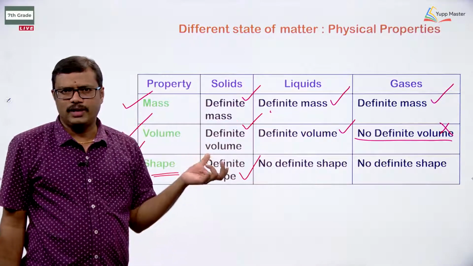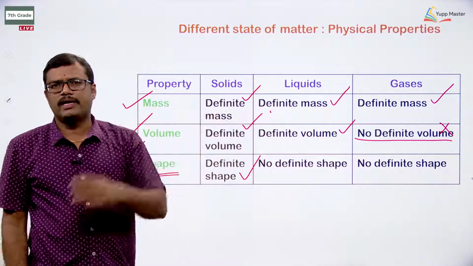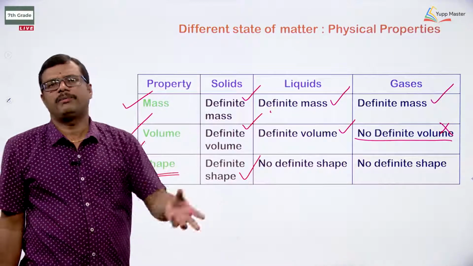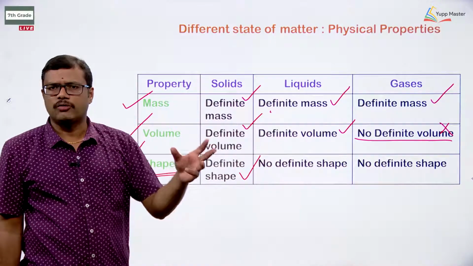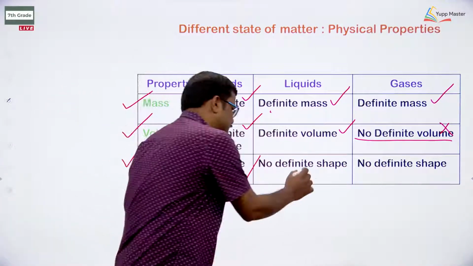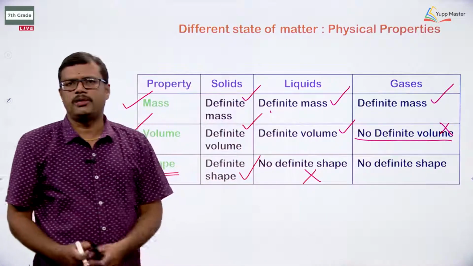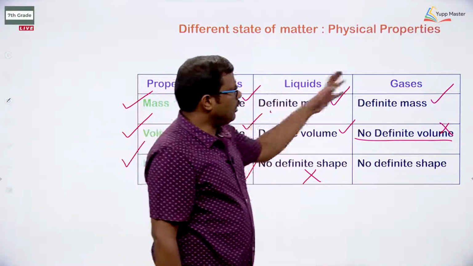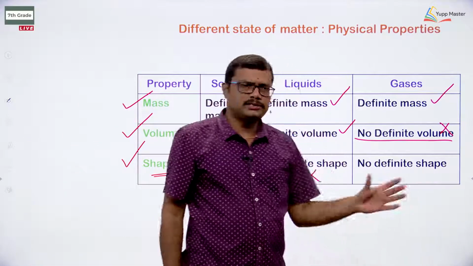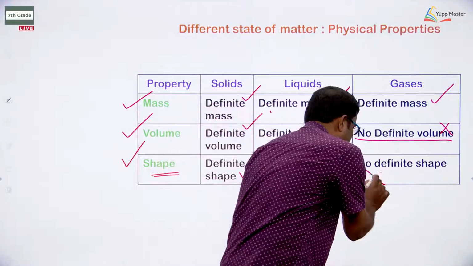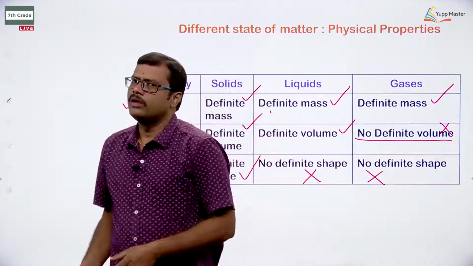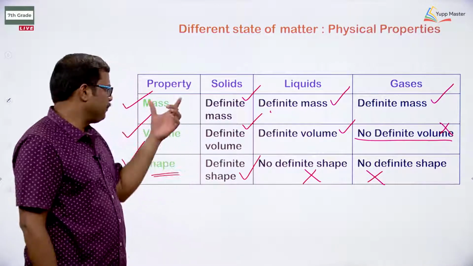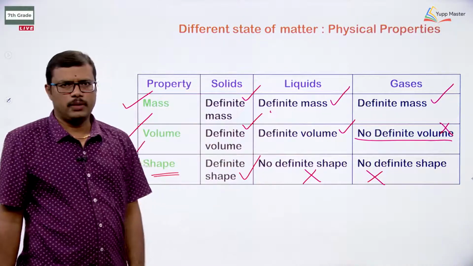In the previous class we discussed that when liquid is taken into different containers, it will take the shape of the container in which it is stored. So liquids do not have definite shape. Gases also do not possess definite shape. So definite shape is possible only for solids.